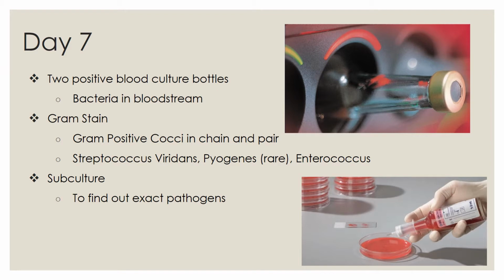In this case, there are 2 positive bottles, which means there are bacteria in the patient's bloodstream. The gram stains show many gram-positive cocci in chains and pairs, which are Streptococcus species. The Streptococcus species which can cause endocarditis are Streptococcus viridans and Enterococcus. In some rare cases, Streptococcus pyogenes could also cause endocarditis. To find out the exact pathogen, subculture is needed.